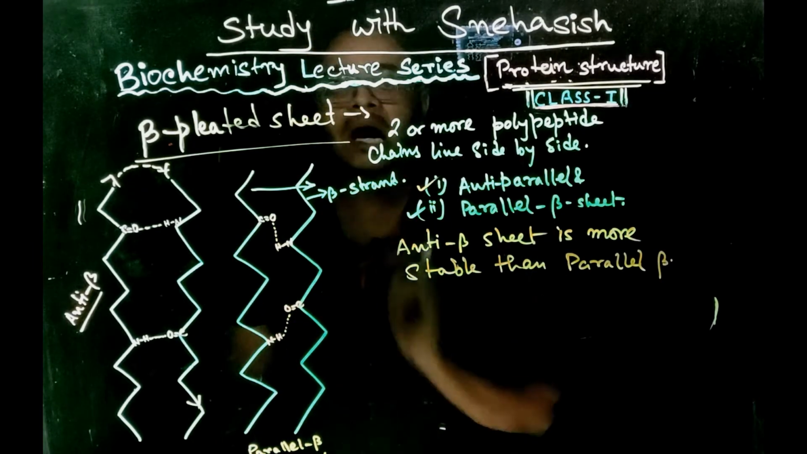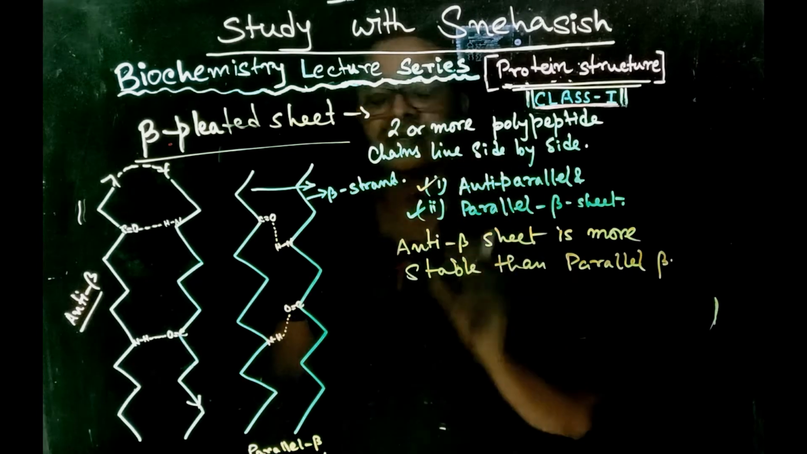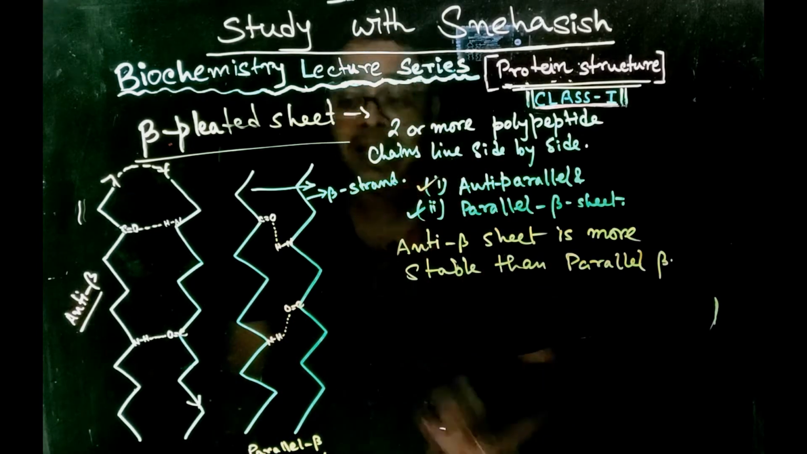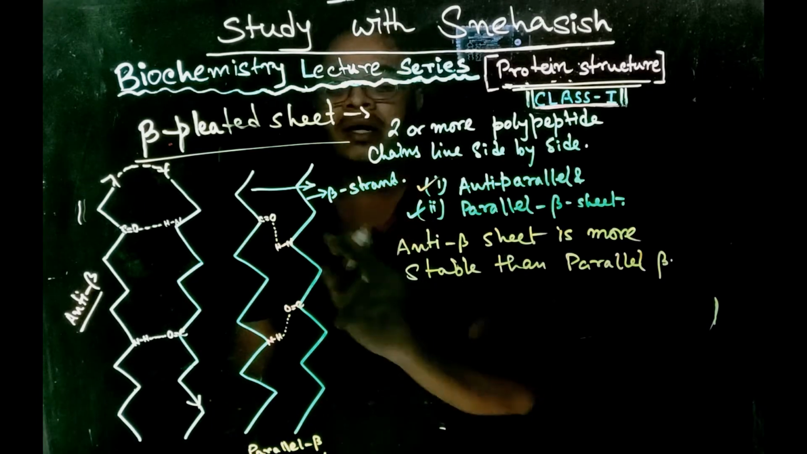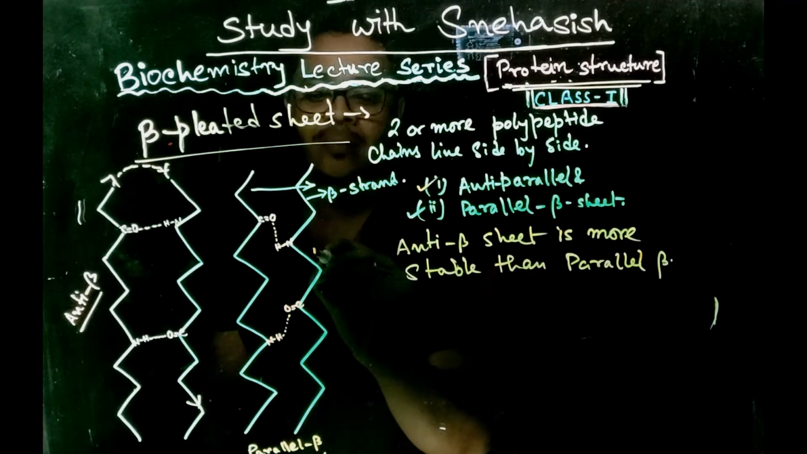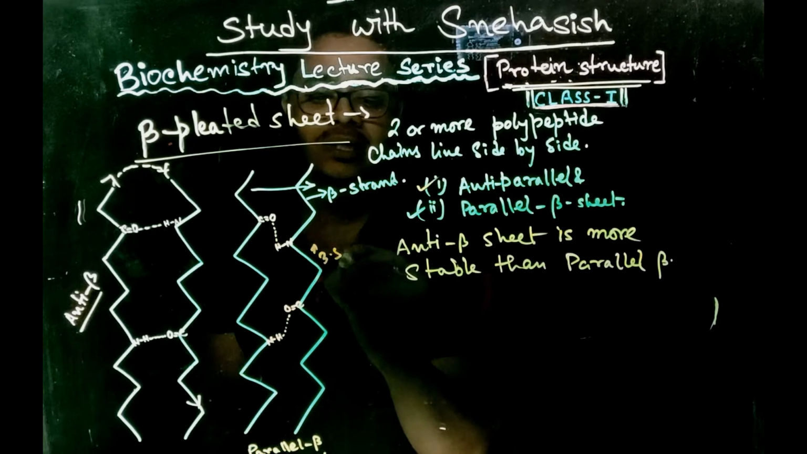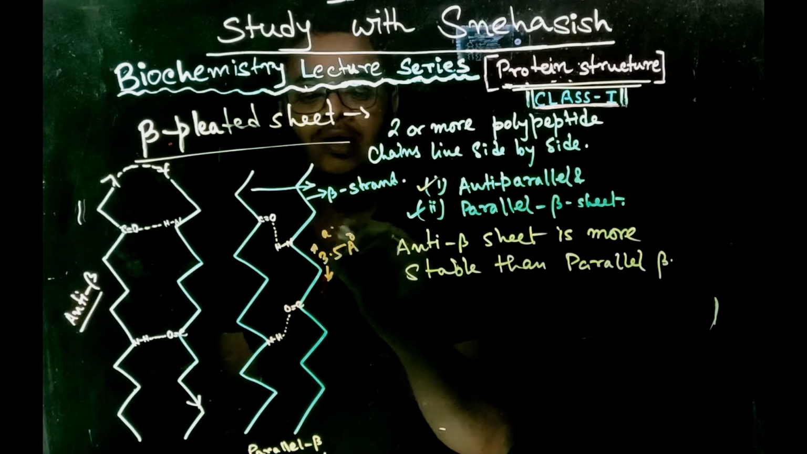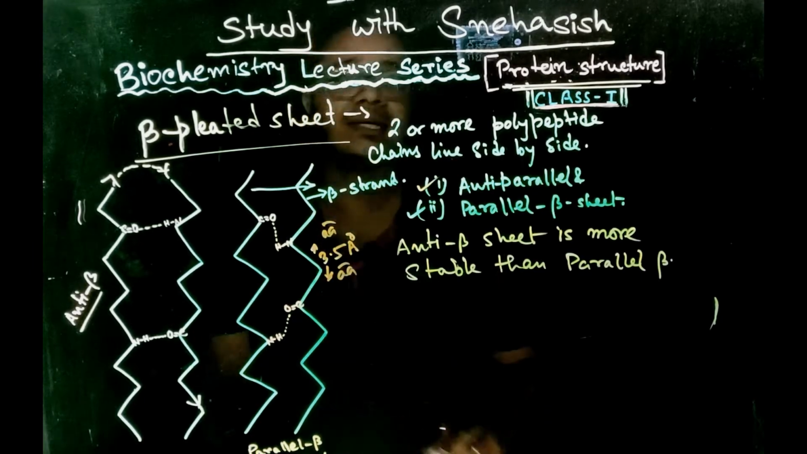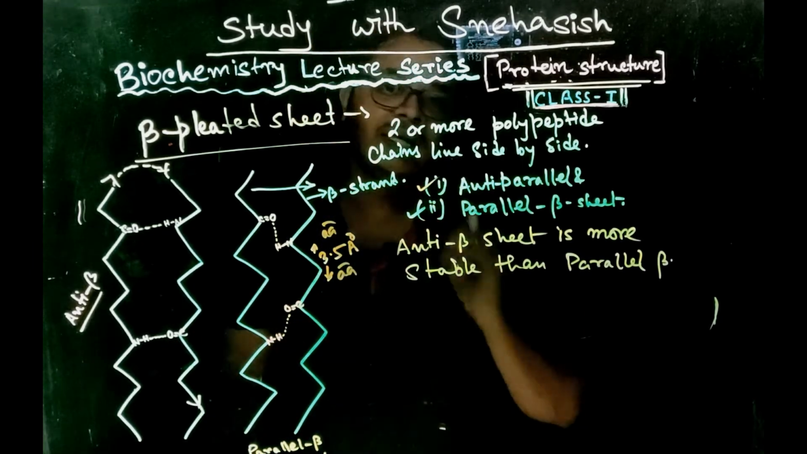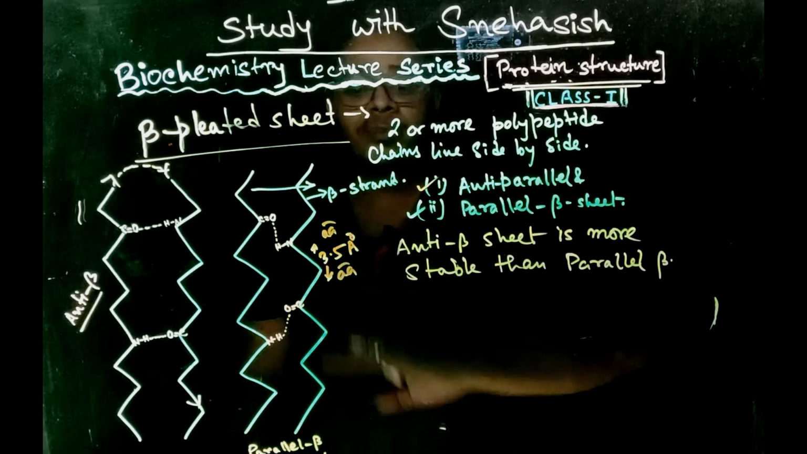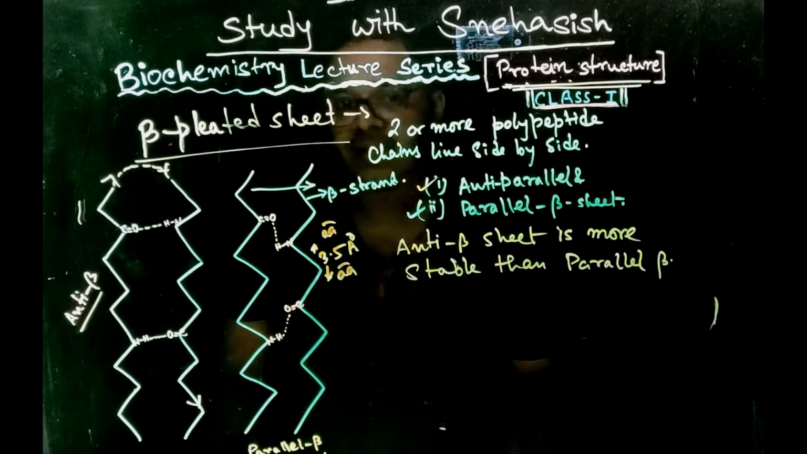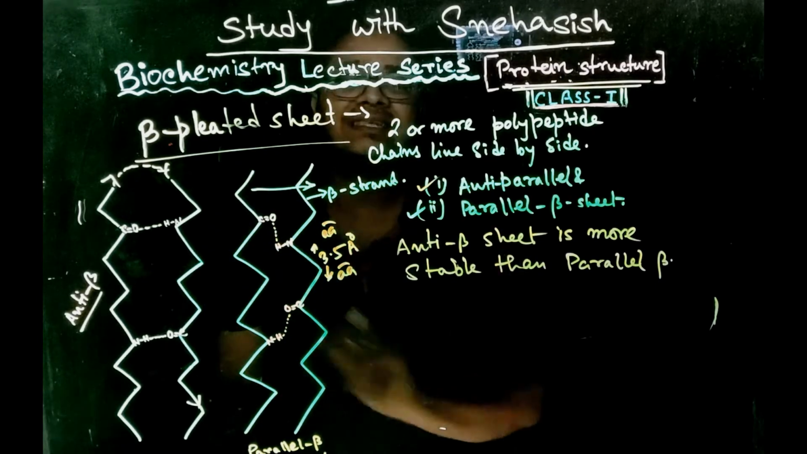Okay, we have mentioned in alpha helix that the distance between two adjacent amino acids was 1.5 Angstrom. Here in beta pleated sheet, the distance between two adjacent amino acids is 3.5 Angstrom. The beta pleated sheet is a sheet or a fully extended structure. It is also like a zigzag structure.